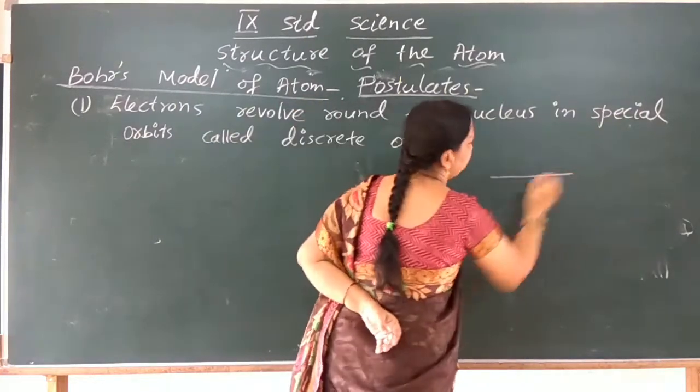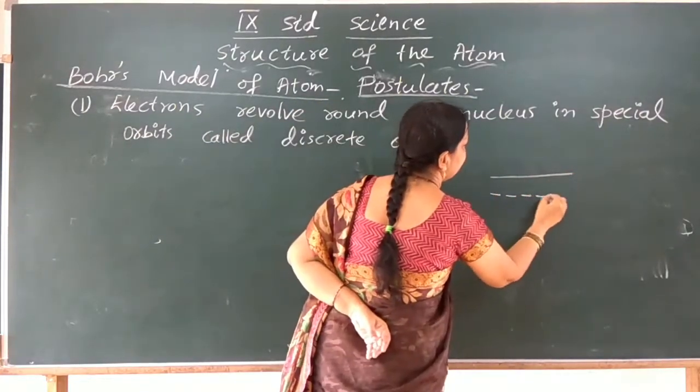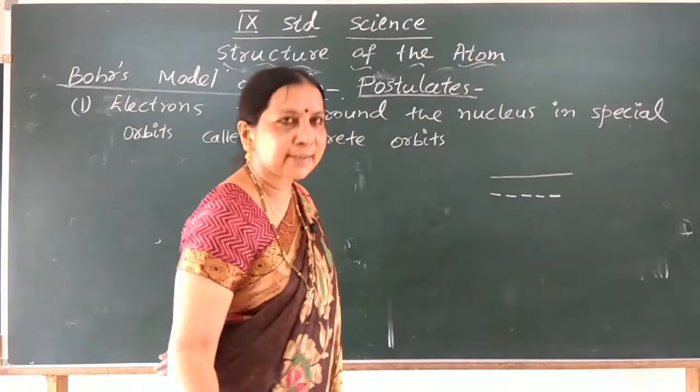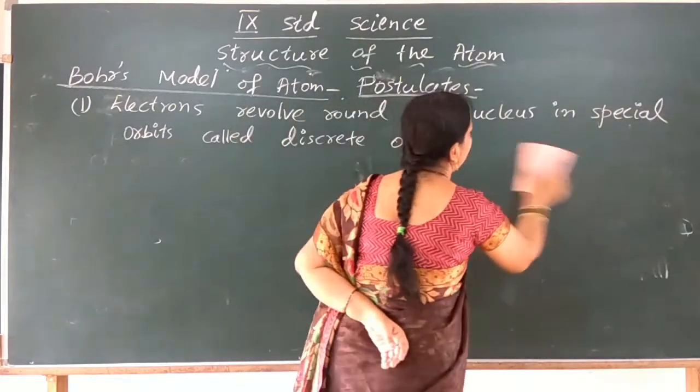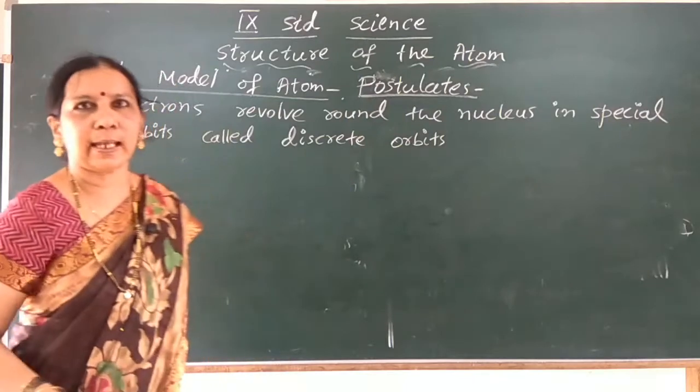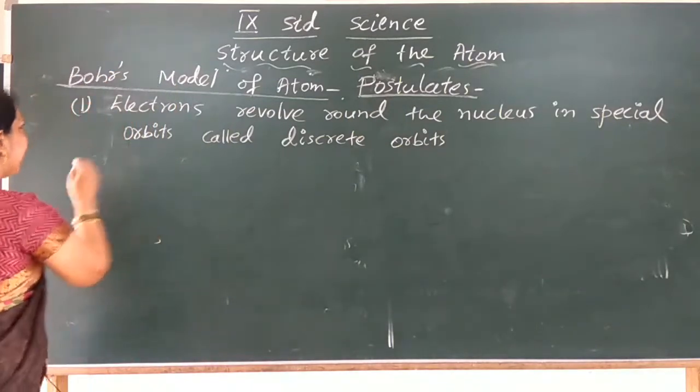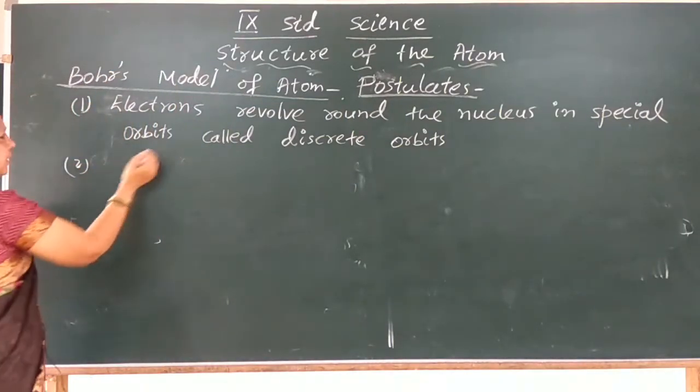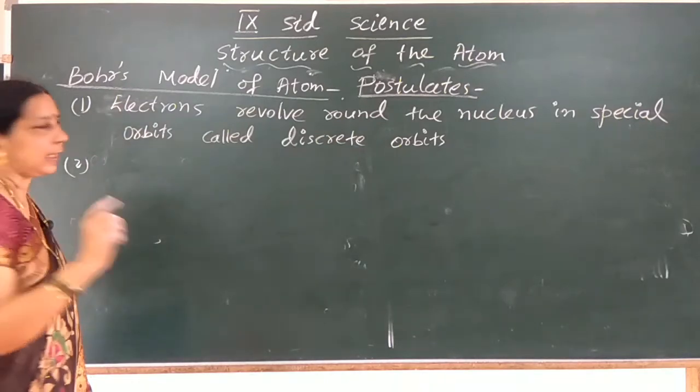So this is a continuous line and this is a discrete line. So in discrete orbits, electrons revolve around the nucleus, and electrons in the discrete orbits would not radiate energy.